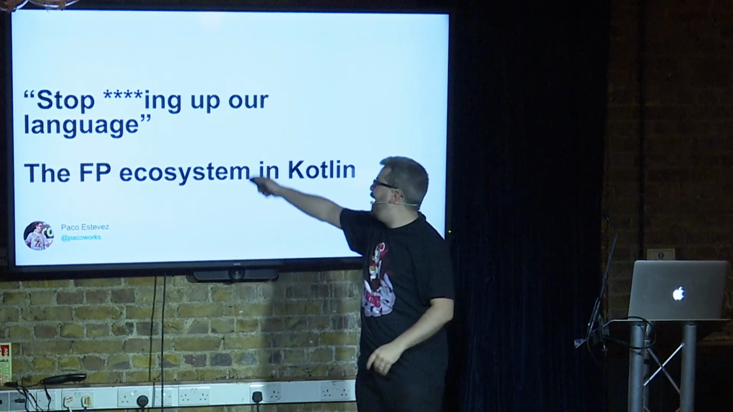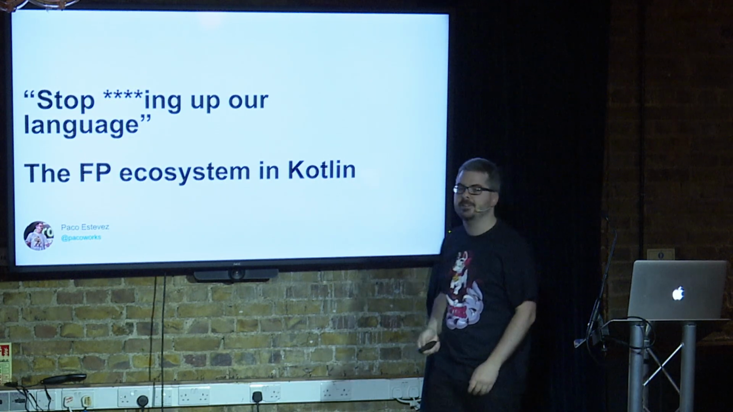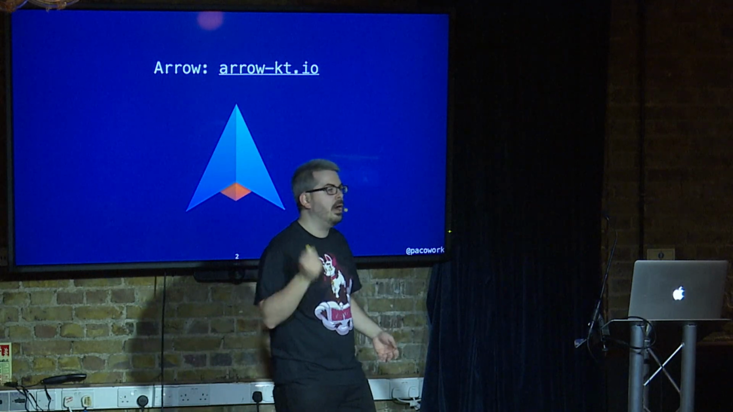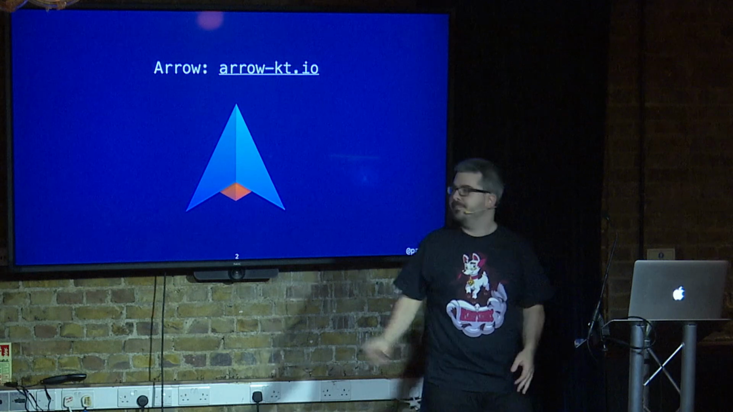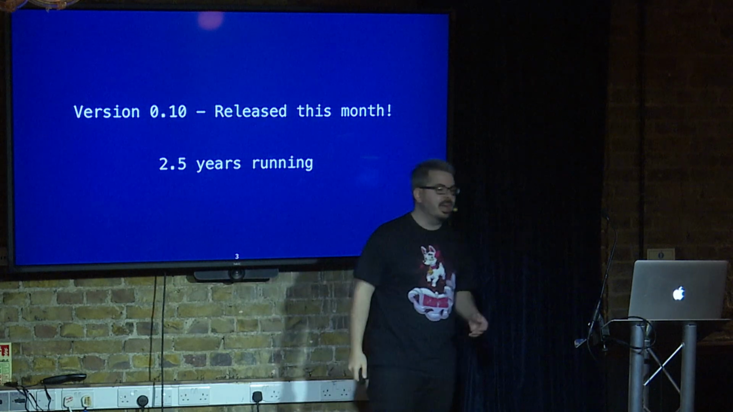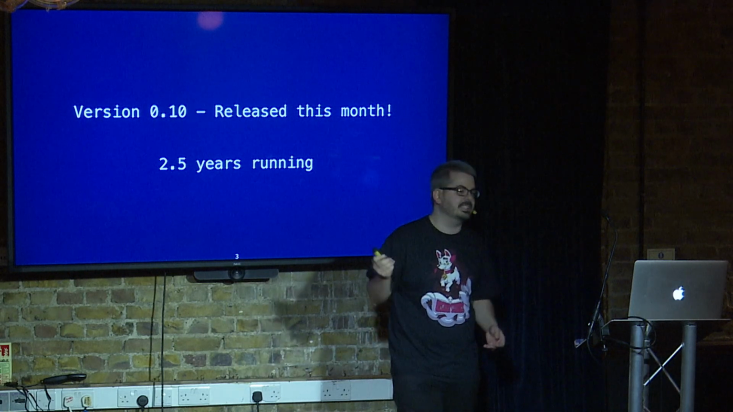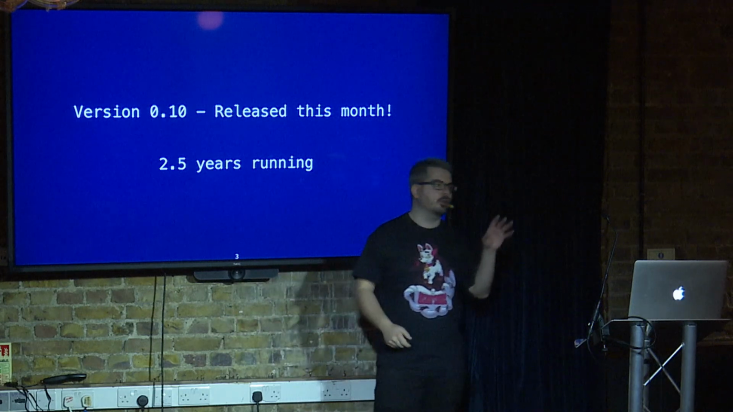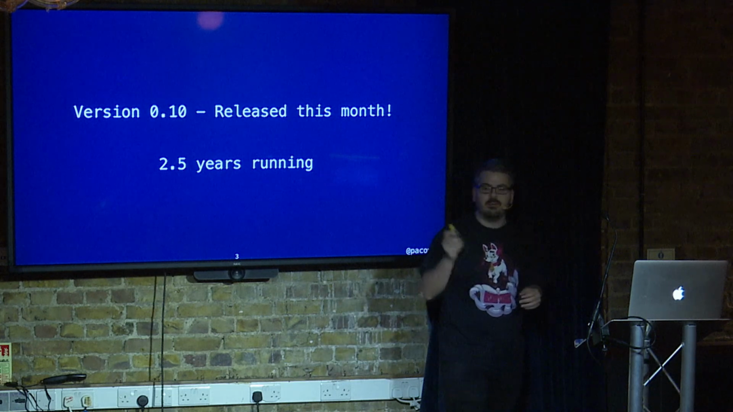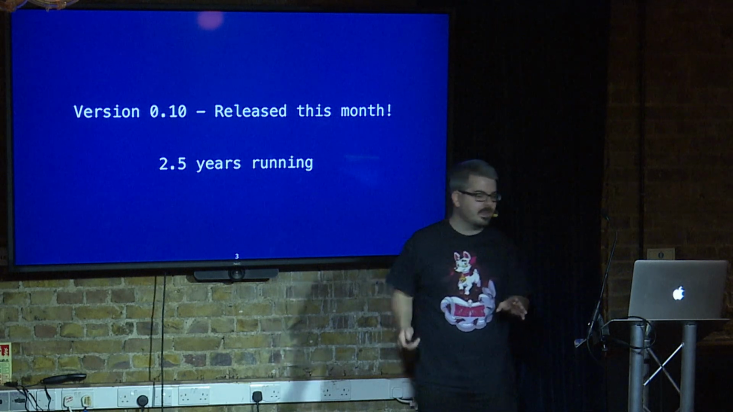Cheers. So this is Stop Star Star Upload Language, the story of the FP ecosystem in Kotlin. This is about one project. It's called Arrow. The website is ArrowKT. You have the logo, and there's somebody in the back even with a shirt and everything. We're at version 0.10, which is releasing this month. This project has been running for 2.5 years, meaning that we're already stable. We have already been around for a while. We are not somebody's pet project or side project.